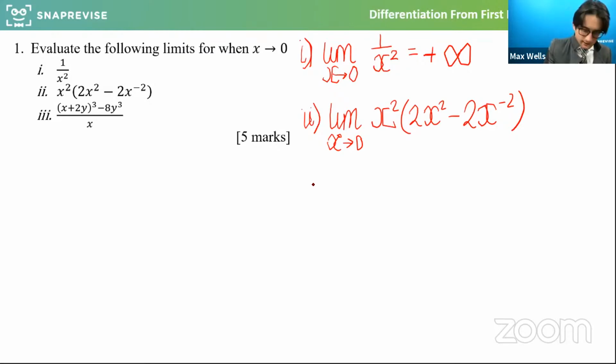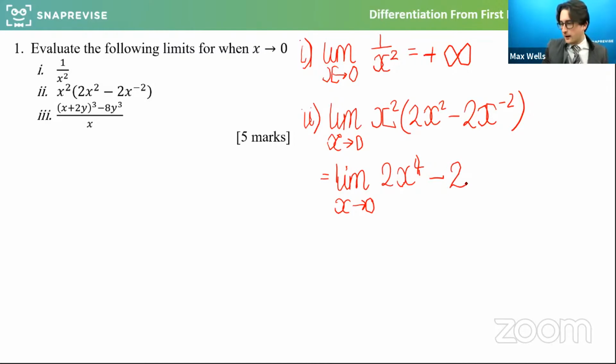And what we are going to get is that that's the same as the limit as x approaches 0 of 2x to the 4 minus, and this will become 2. Is everyone happy with that? So if I expand that bracket out, I get 2x to the 4 minus just 2, because x squared times minus 2x to the minus 2, if you add the powers, or if you treated it as a fraction as well, that would work. So that's what we have there.